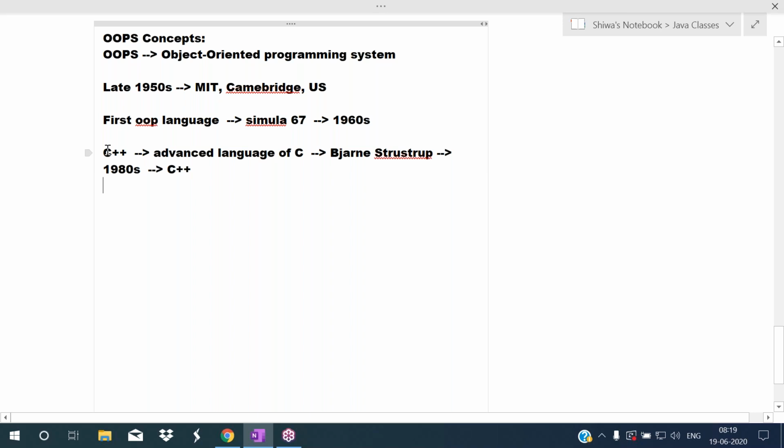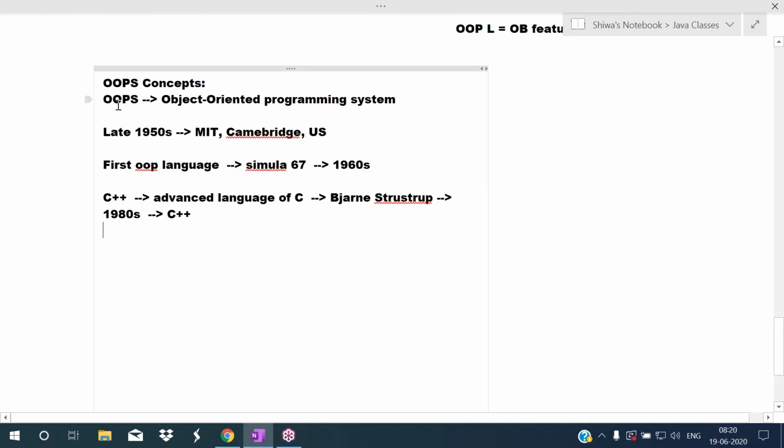C++ has some drawbacks, so that's why they introduced Java. Yesterday we discussed that C++ is machine dependent, platform dependent, whereas Java is platform independent, machine independent. So there are advantages with Java. Now, what is the topic here? OOPS concepts. OOPS stands for Object Oriented Programming System, and these concepts were introduced in the late 1950s by MIT, a private research university in the US.